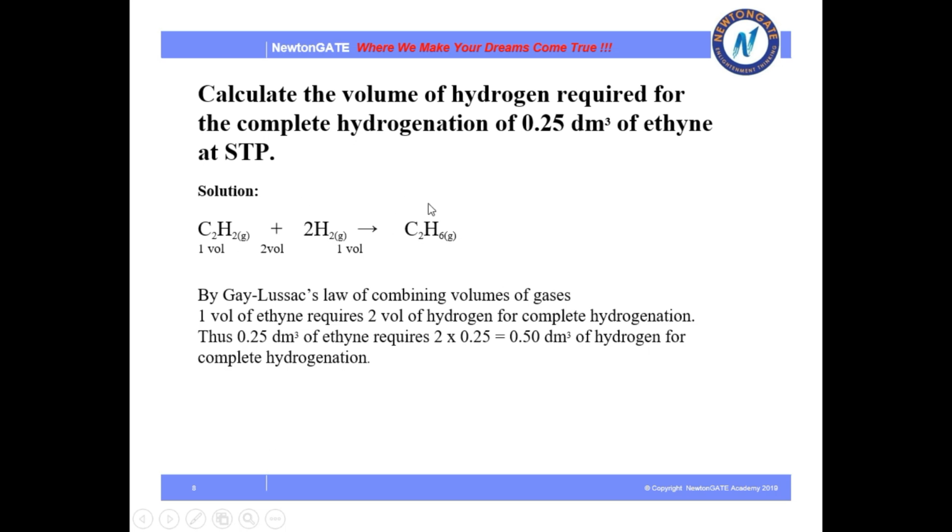Then after balancing, we can see that 1 volume of ethyne reacts with 2 volumes of hydrogen to give 1 volume of ethene. So by Gay-Lussac's law, we can easily calculate. We will simply multiply 2 with 0.25 and we will get the answer, that is the amount of hydrogen required.